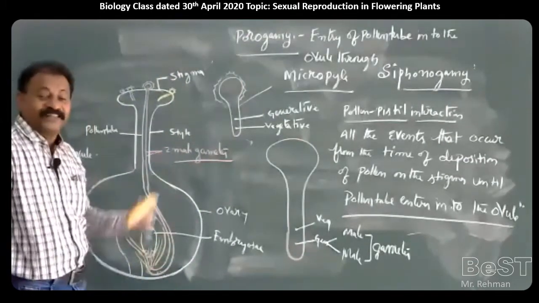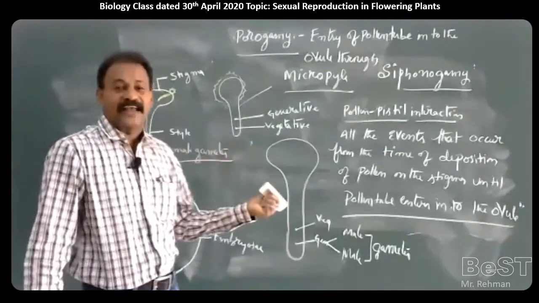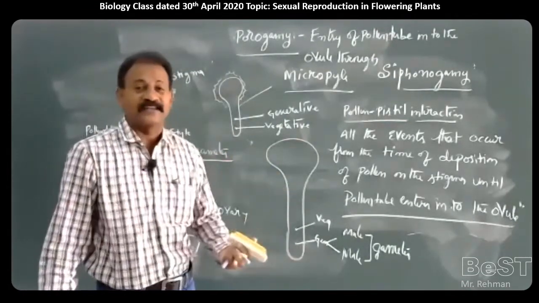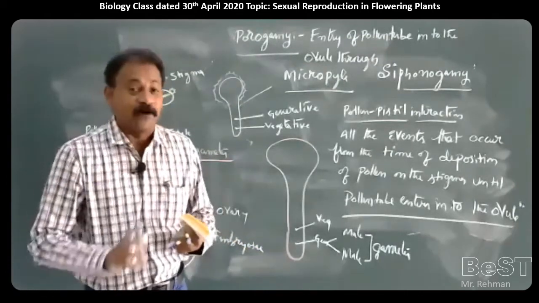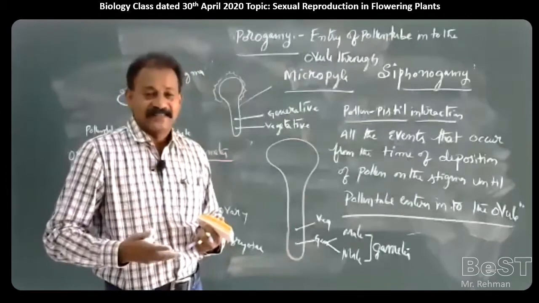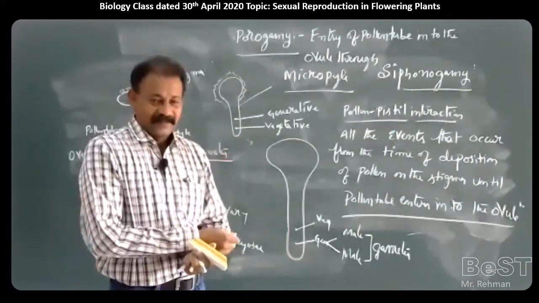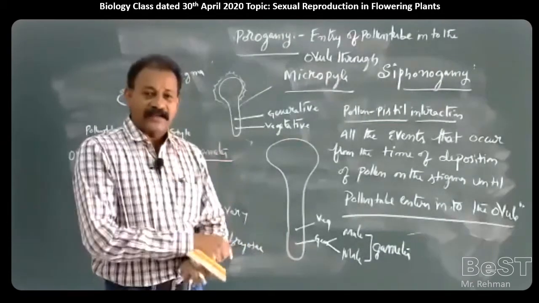Now, with the knowledge gained about pollen pistil interaction, our scientists, botanists and plant breeders have developed some techniques and new sciences to improve crop plants.